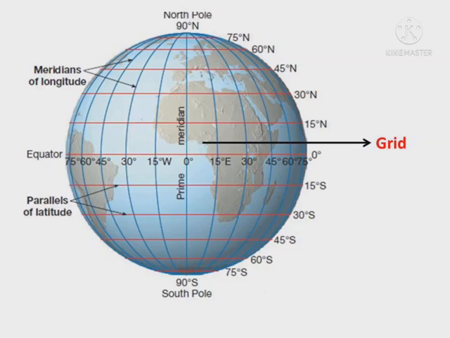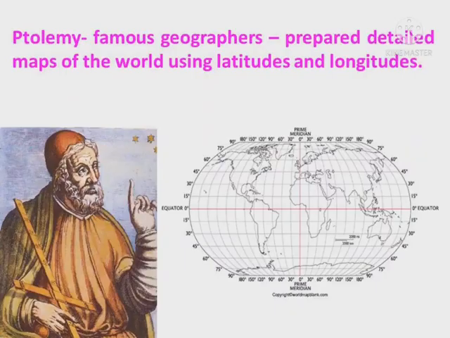Preparing these lines accurately was not an easy task and it took about 2000 years to finally get correct longitudes and latitudes. Ptolemy, a famous geographer, prepared detailed maps of the world using latitudes and longitudes.